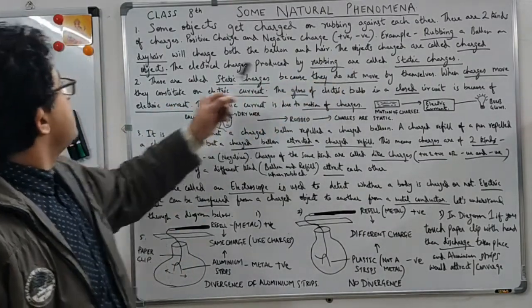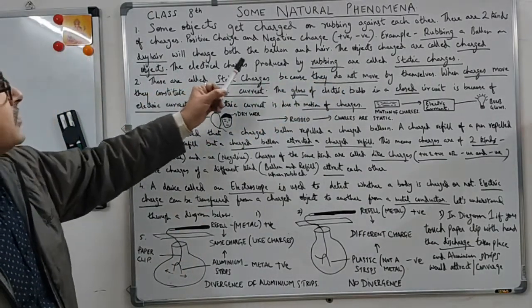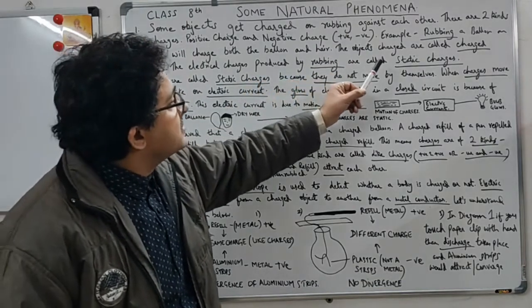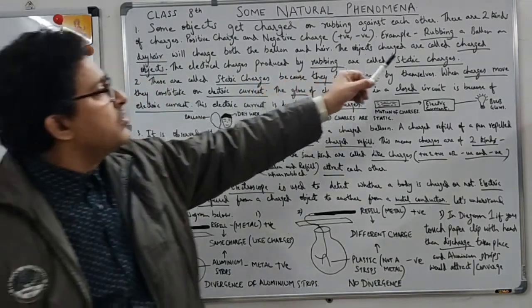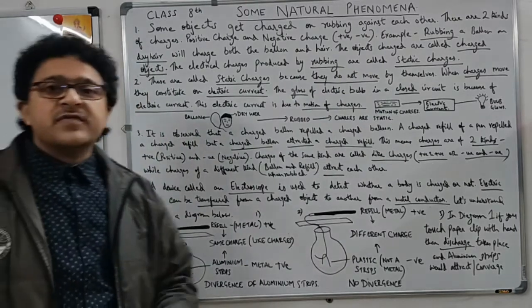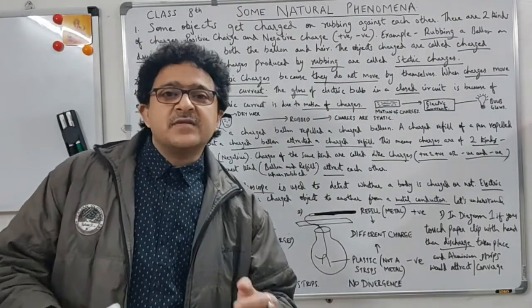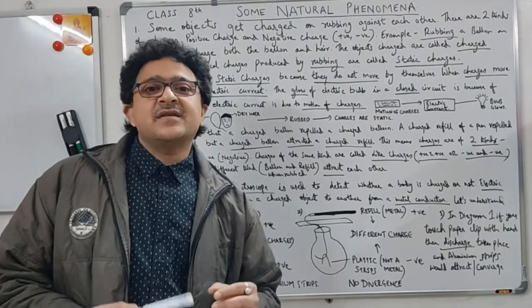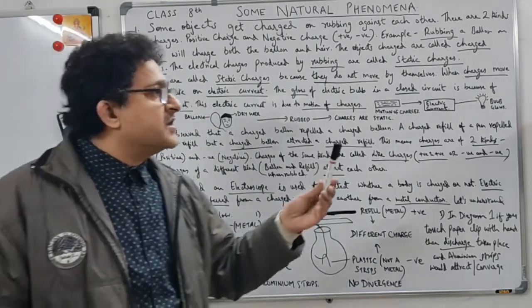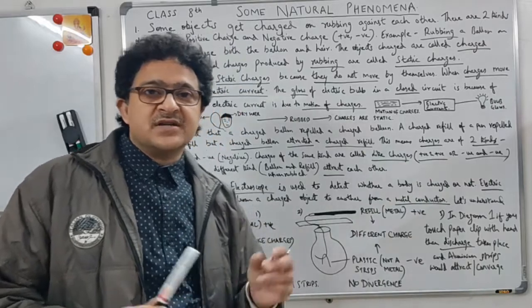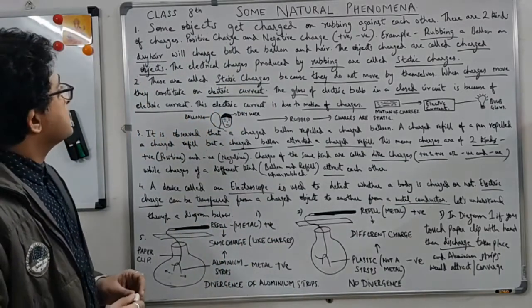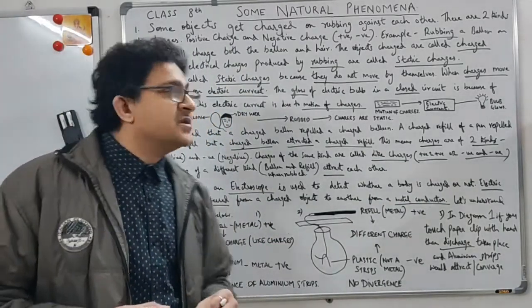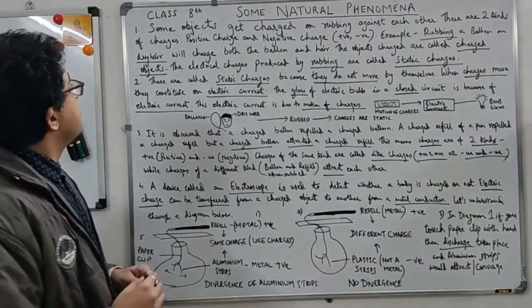Rubbing a balloon on dry hair will charge both the balloon and the hair, because the balloon and hair are two different items. When they are two different items, the charges are unlike. That's why you can stick the balloon to the wall even. The charges will attract each other. This is how the two objects get charged, positive and negative.